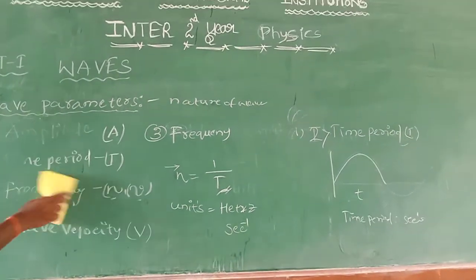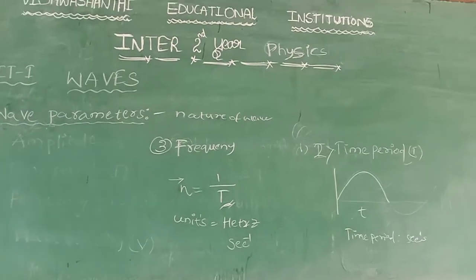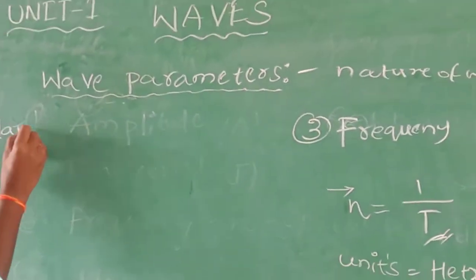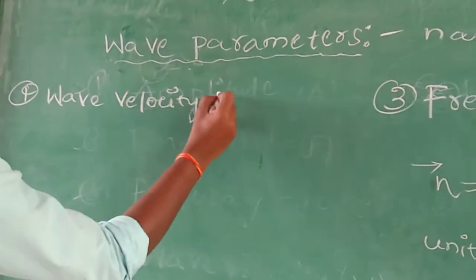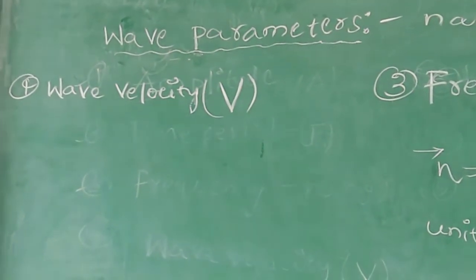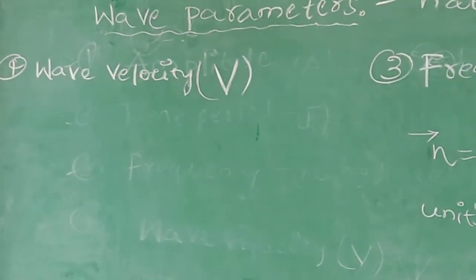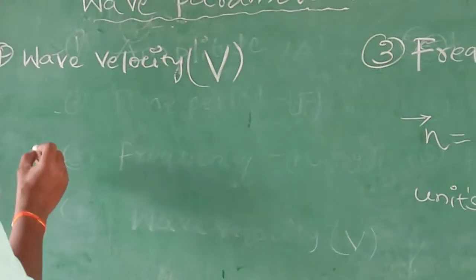Now we are discussing the wave velocity. Fourth one, wave velocity, which is represented by capital V. Wave velocity can be defined as the displacement a wave particle covers in a certain time.